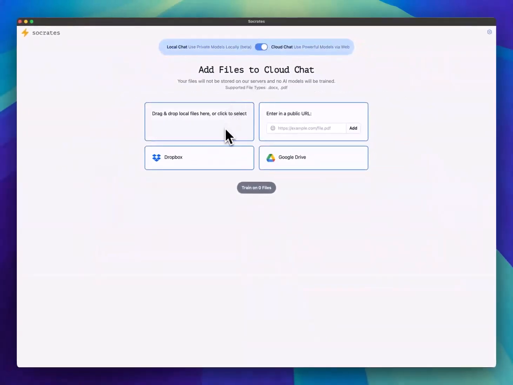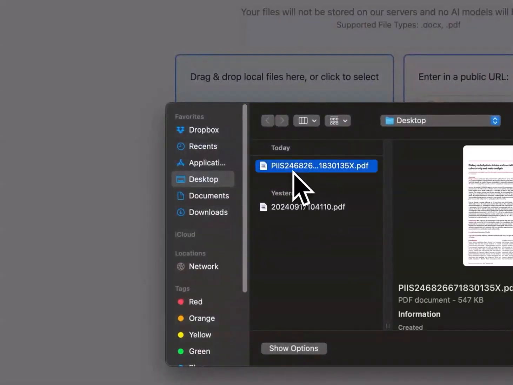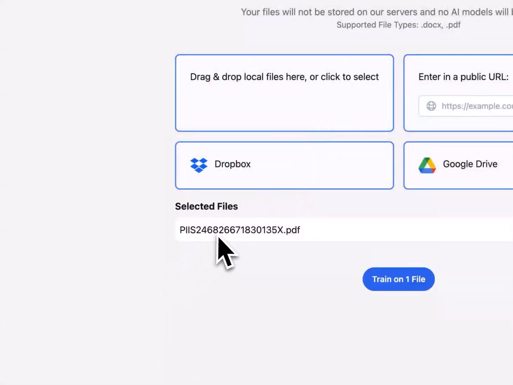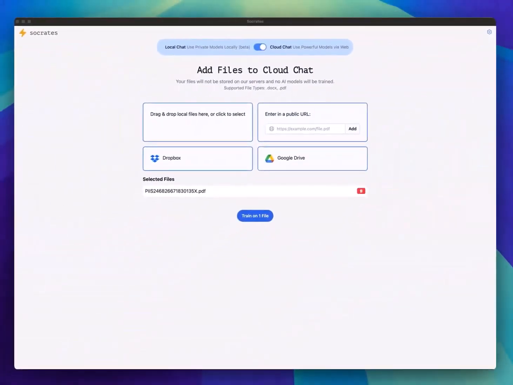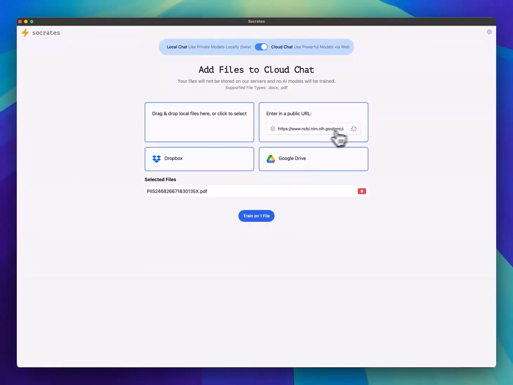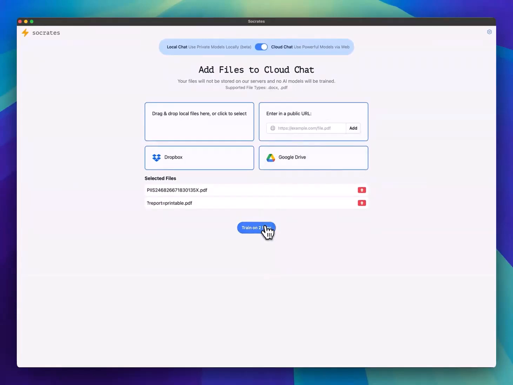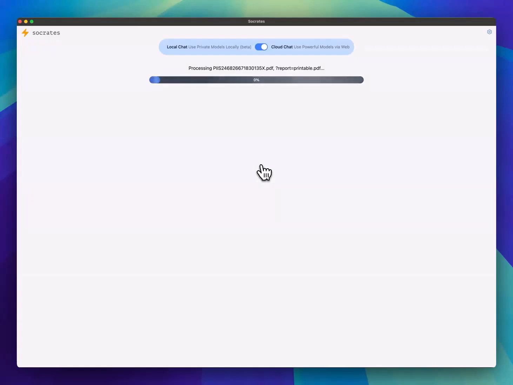So here you can upload files from a variety of sources. You can open from your computer, from Dropbox, Google Drive, or a public URL. So I'm going to choose a study on carbohydrates from my computer, and I'm going to add a URL of a study that I found online. So let's add that here, and then I'm going to hit train. We also handle documents that need to be OCR'd in our higher tier plans automatically, but these are already OCR'd, so let's just wait for the AI to do its thing.